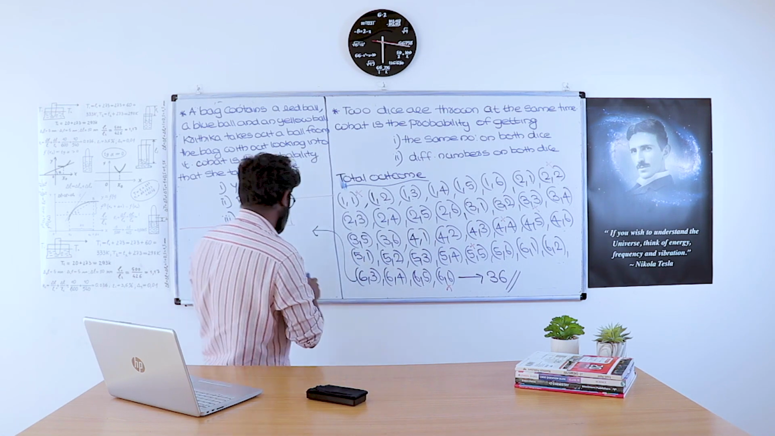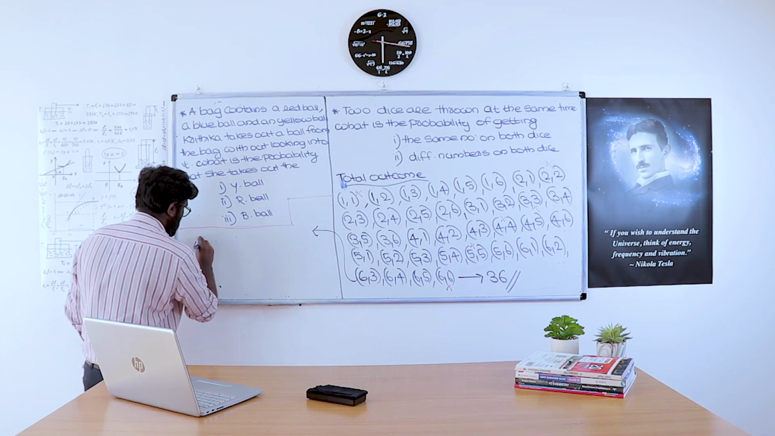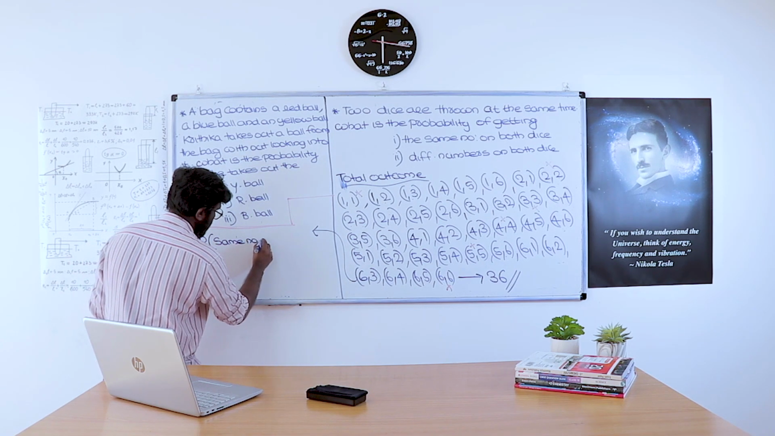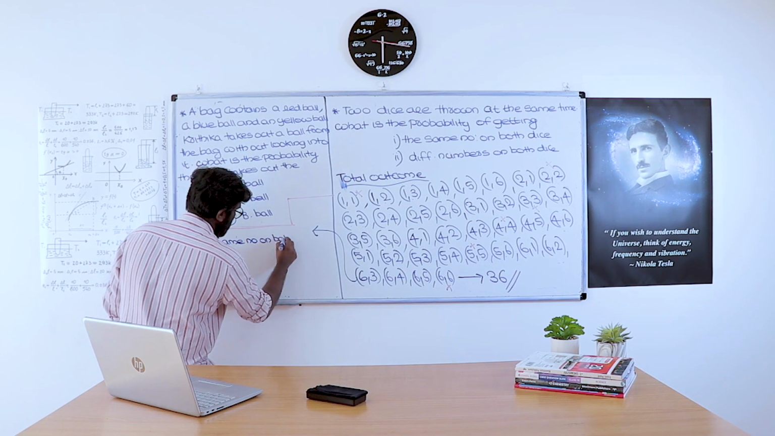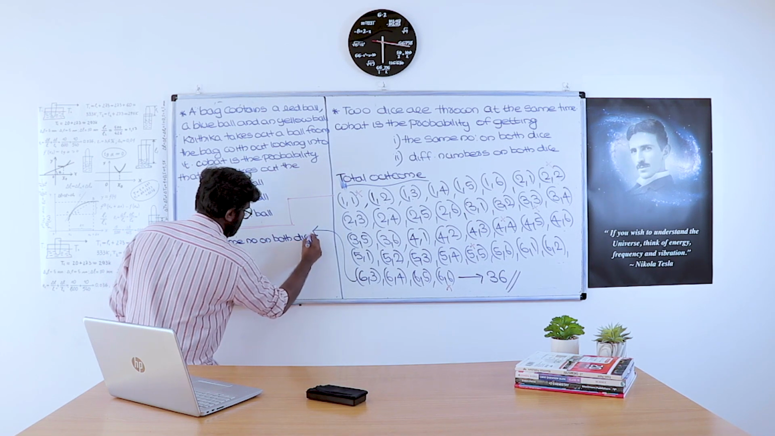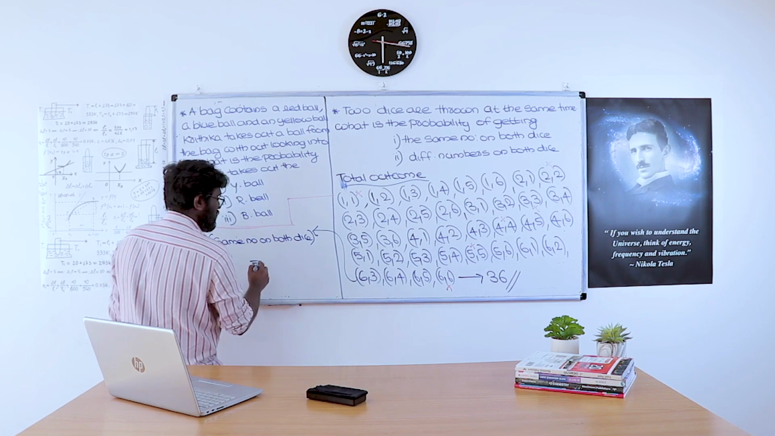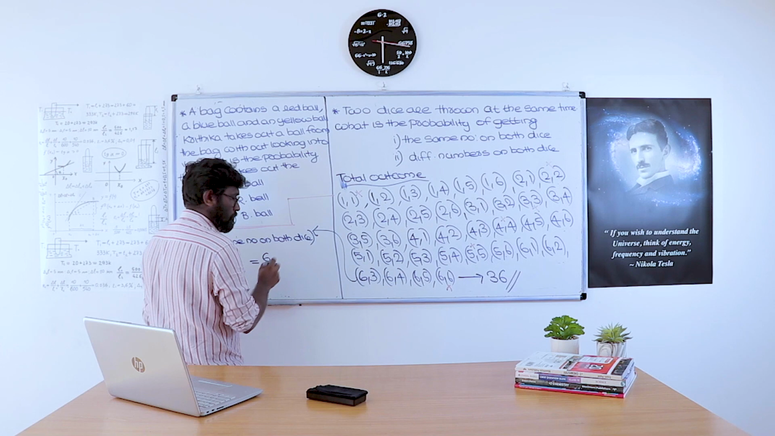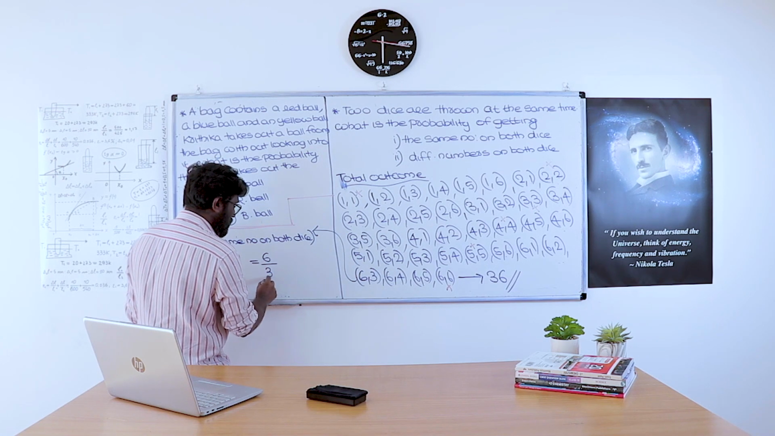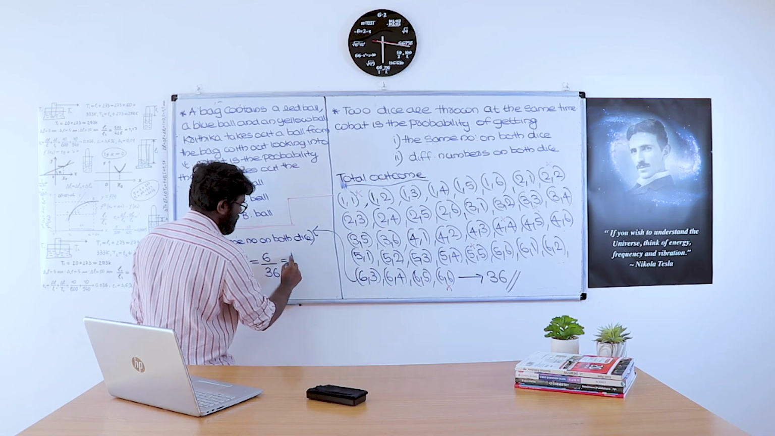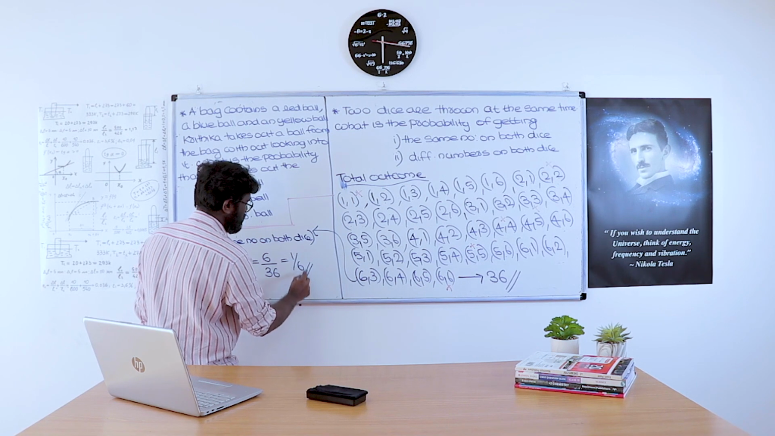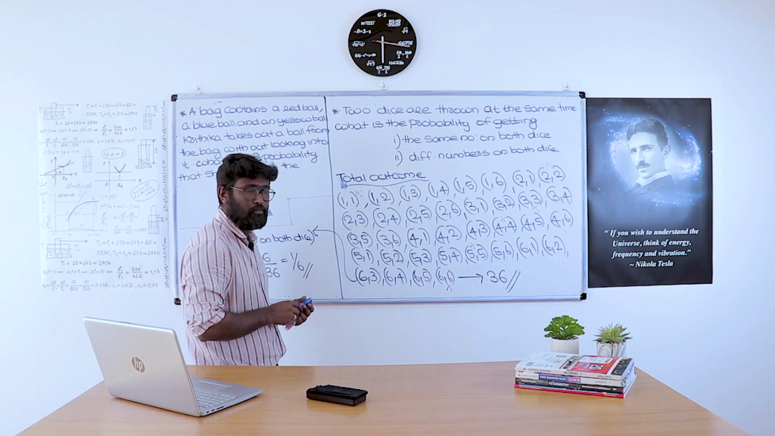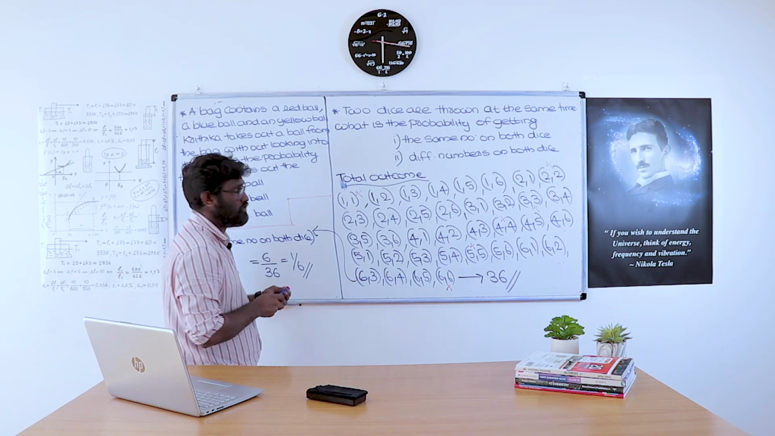So what is the probability? The probability of getting the same number on both dice equals 6 chances by the total outcome. The total outcome is 36. So 6 by 36, that is 1 by 6. So the probability of getting the same number on both sides is 1 by 6.